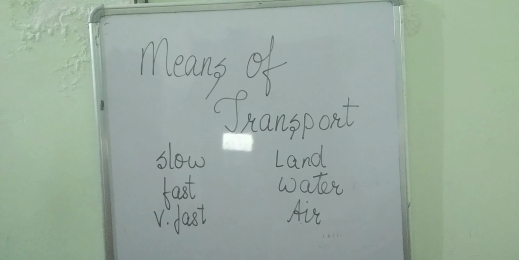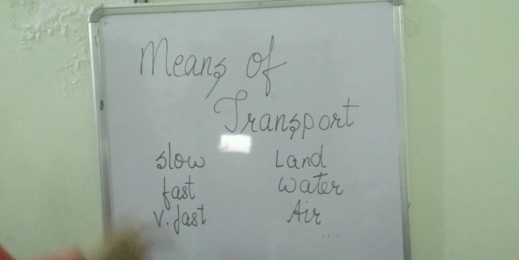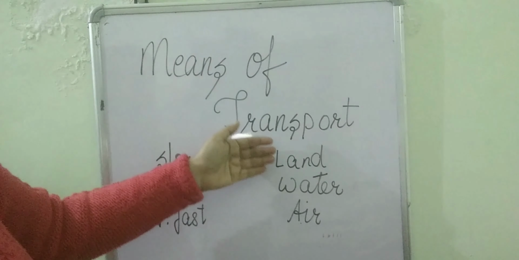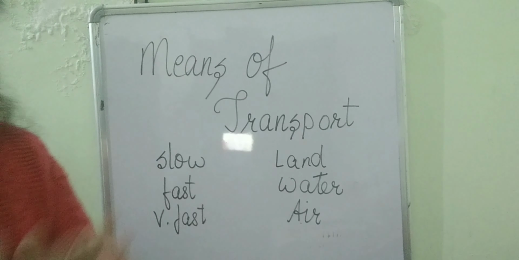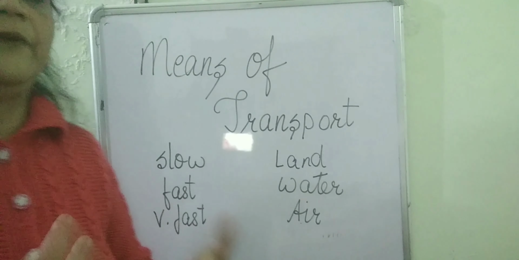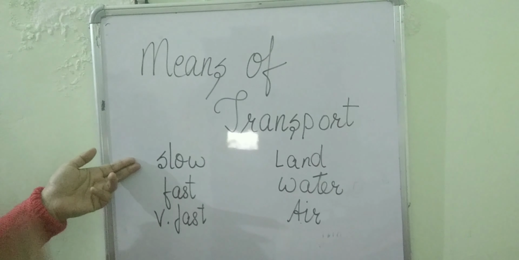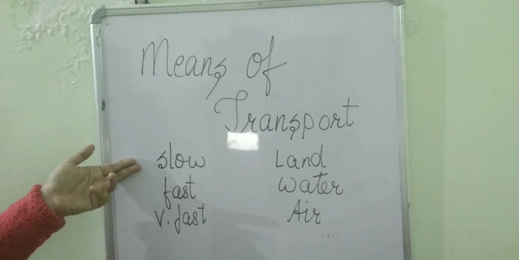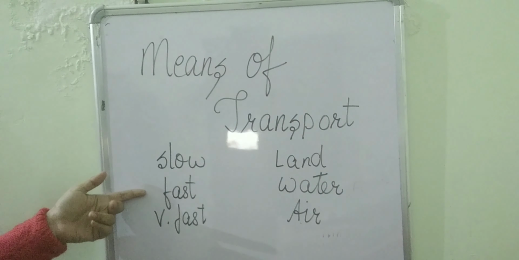We can divide transport in two forms: by speed, slow, fast, very fast, and by where it moves, which can be land, water, and air. Now, those vehicles that move very slowly come under slow transport, like cycle, rickshaw, or any vehicle pulled by animals. Fast, you have car, bus, these are fast.